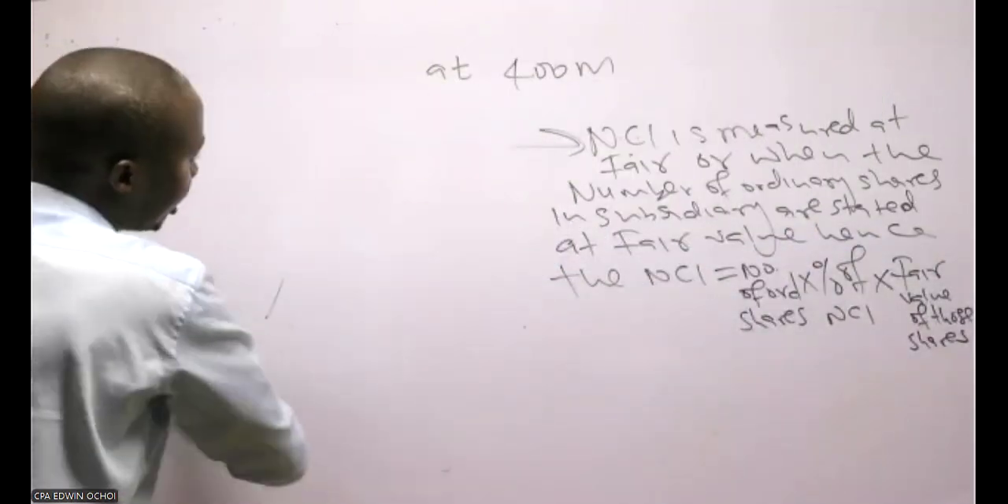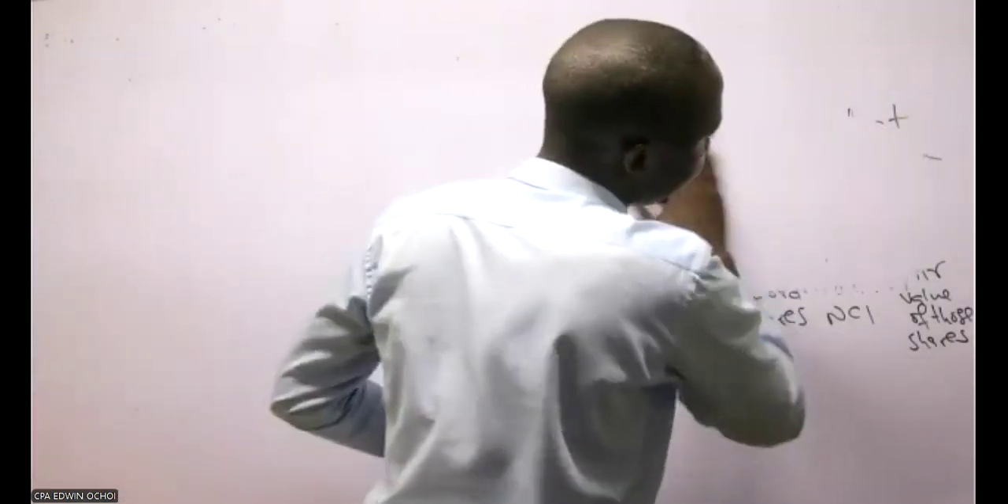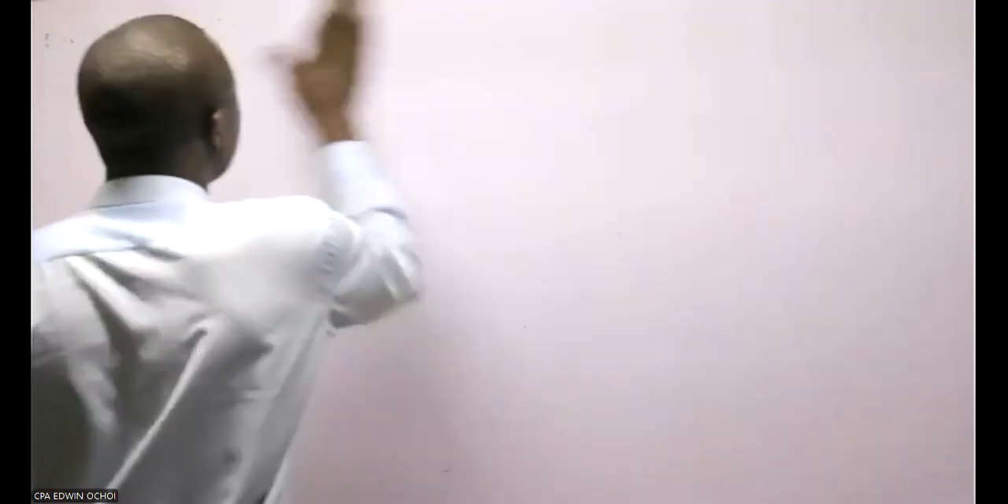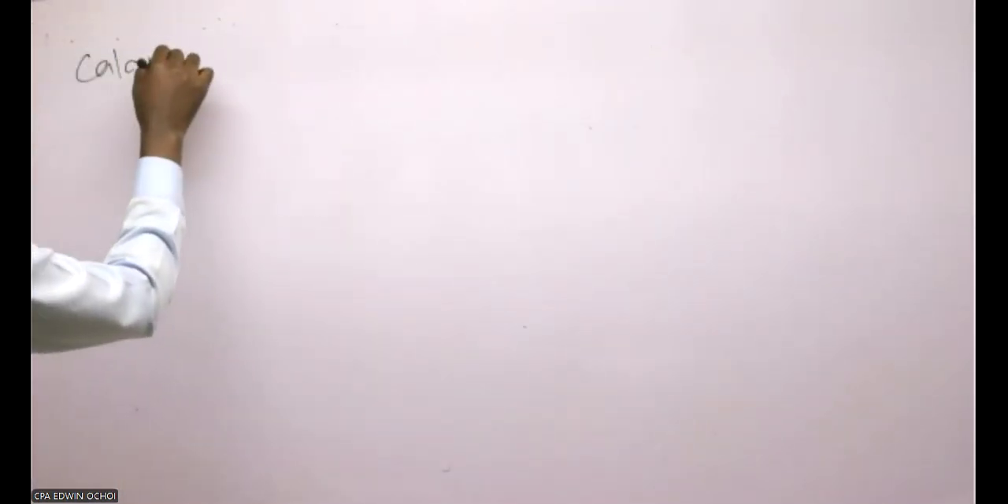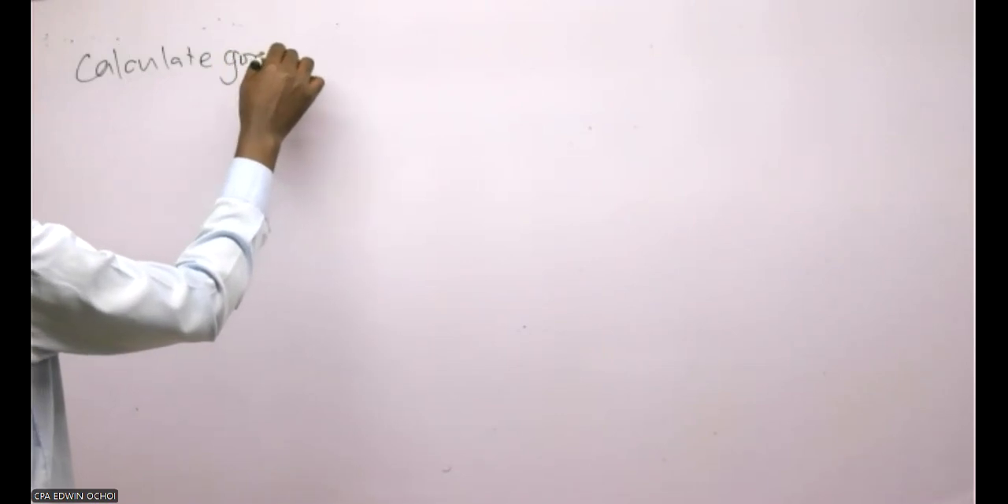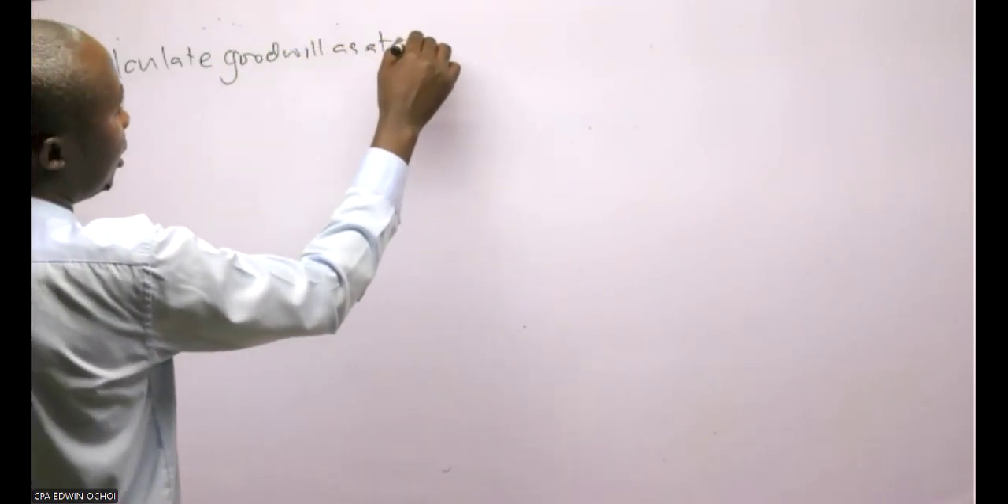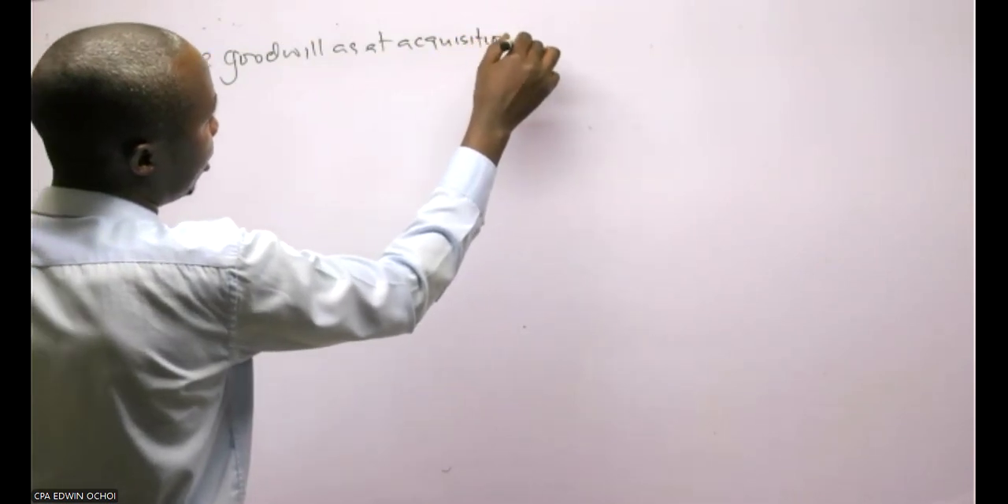Let's go ahead and do the presentation of this question very fast, because I have already done all the interpretations of the additional information that the examiner required us to interpret. It's not a requirement, but it's good for you so that you can check what the requirement needs. Calculate the value of goodwill arising on the acquisition of Lima. So the first thing is to calculate goodwill as an acquisition of Lima.